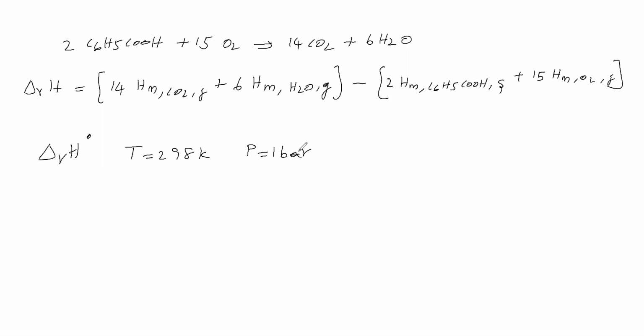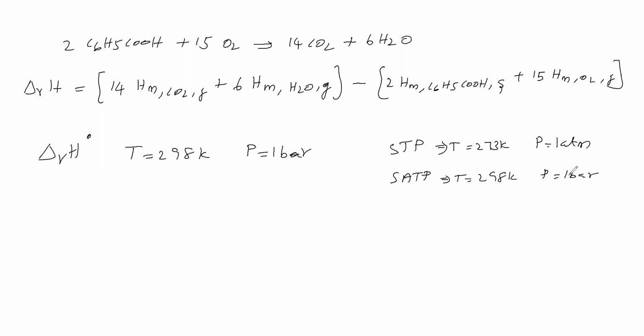Now, in the gaseous state chapter, we discussed standard conditions in two ways: one is STP condition, another is SATP condition. STP means temperature is 273 Kelvin and pressure is 1 atmosphere. SATP means temperature is 298 Kelvin and pressure is 1 bar.